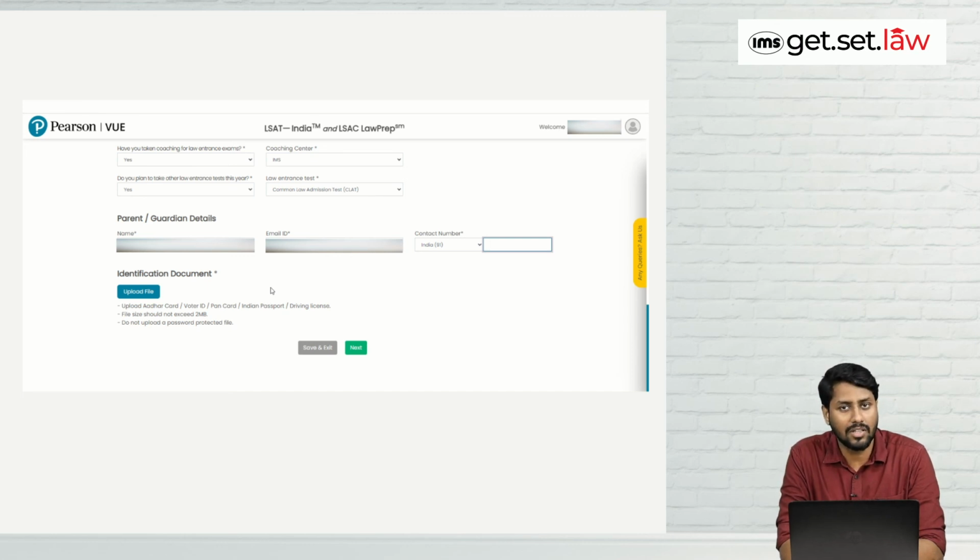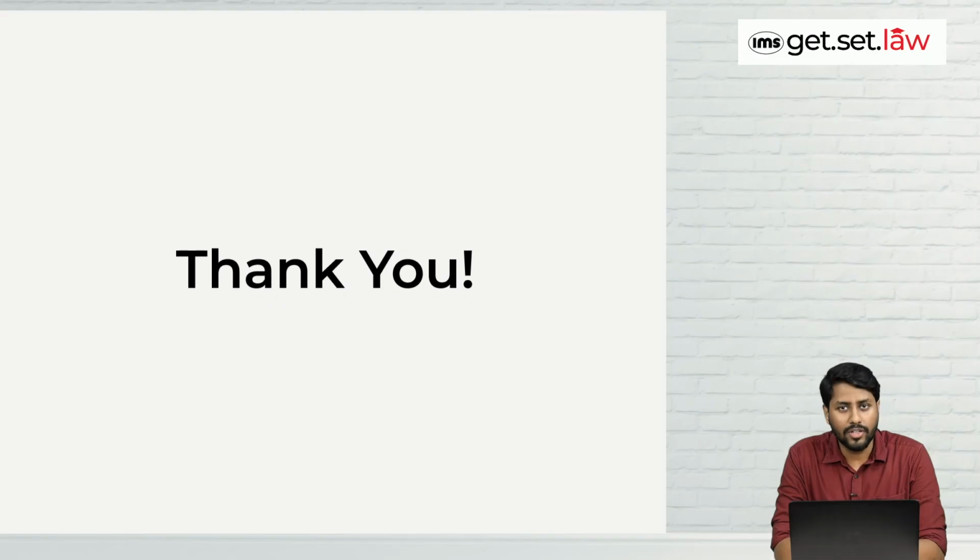So these are the three basic steps that you need to keep in your mind. The first one was basic details, the second step is pay, and the third one is qualification details. So students, this was all related to LSAT India form filling.